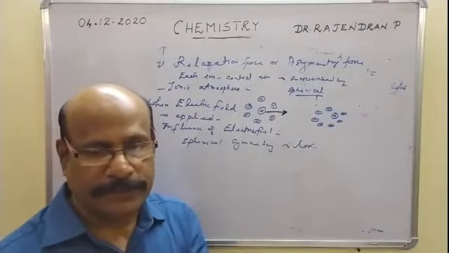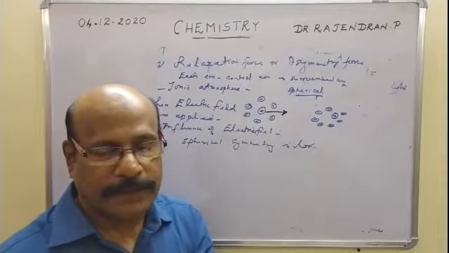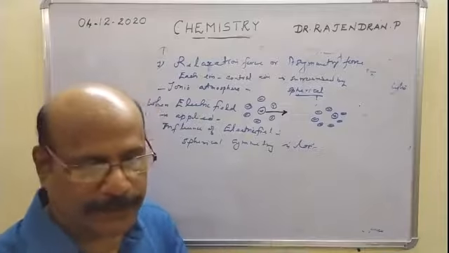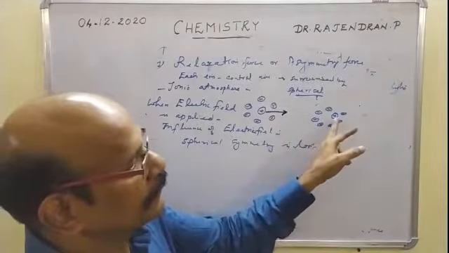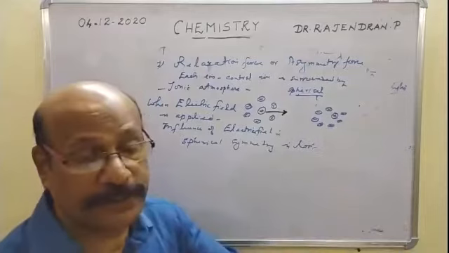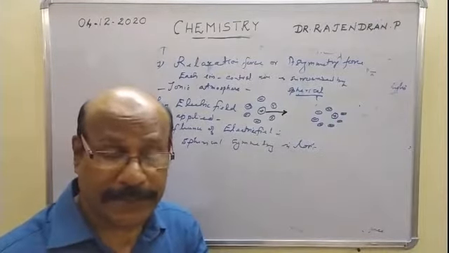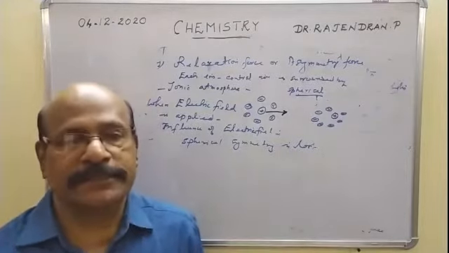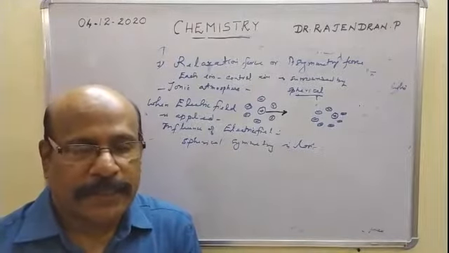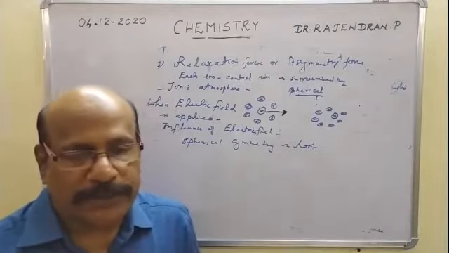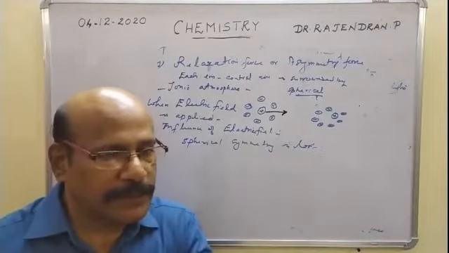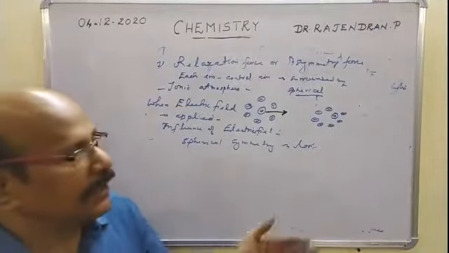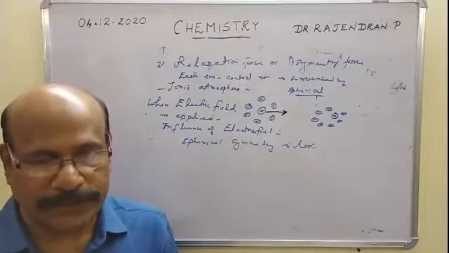And the ion requires time to build its own new ionic atmosphere around it again. There is a time lag. As it moves rightwards, it has to build its own new ionic atmosphere around it, but it requires a time lag to construct an ionic atmosphere in the direction of the motion.